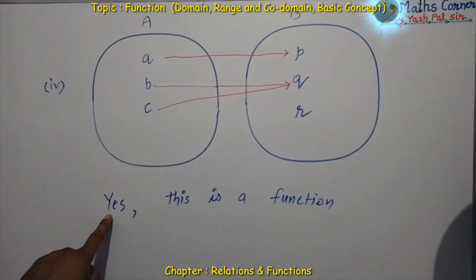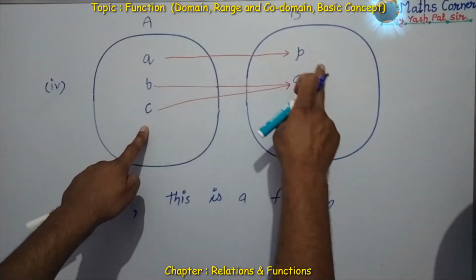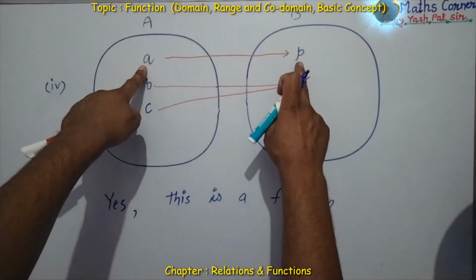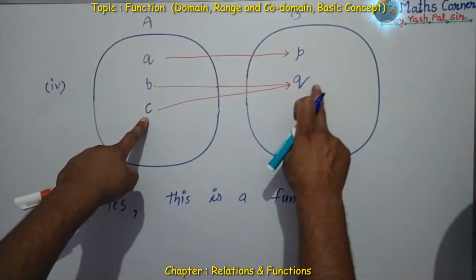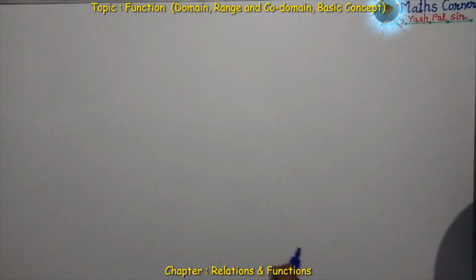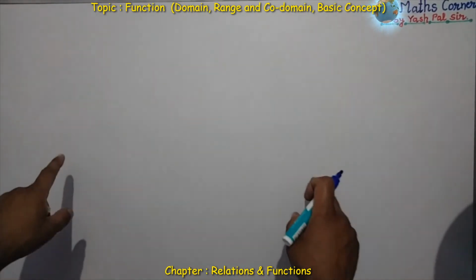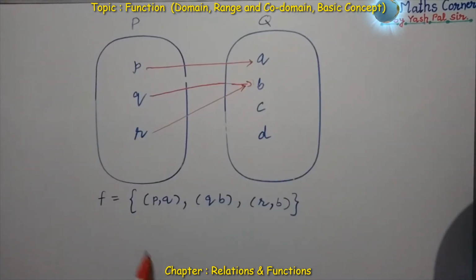The answer is yes, this is a function because each element of set A has a unique image. A has unique image P, B has unique image Q, C has unique image Q. So this is fulfilling the conditions of the definition of a function. So this is a function. Like relations, we shall have domain of the function, range of the function as well as codomain of the function.